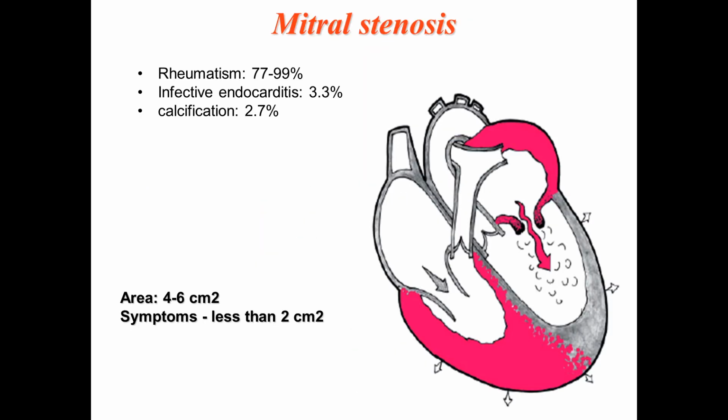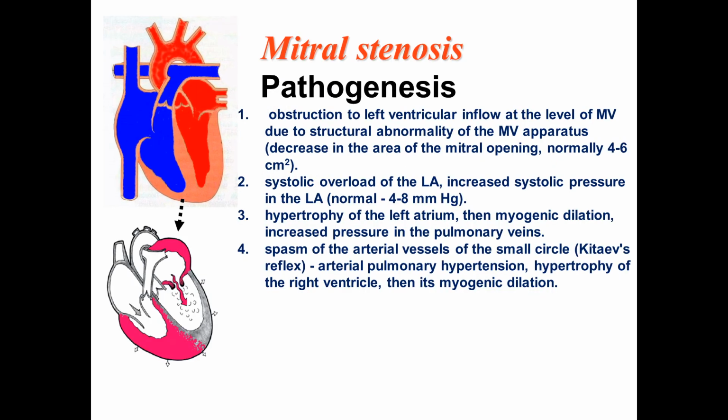Let's start from mitral stenosis. Mitral stenosis is mostly caused by rheumatism, infective endocarditis, and calcification. Area of mitral valve is 4 to 6 square centimeters. Symptoms start when this area becomes less than 2 square centimeters. Let's discuss pathogenesis or mechanisms of development.